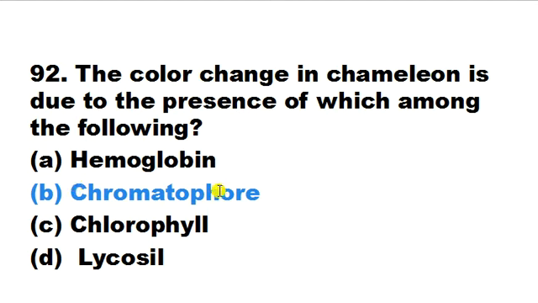Whenever they have fear, or whenever another animal attacks, they will do camouflage by changing color in their body so that they can hide according to the environment. If they are in a green area, on a tree, they will change their color to green so that they can easily hide from their attackers.